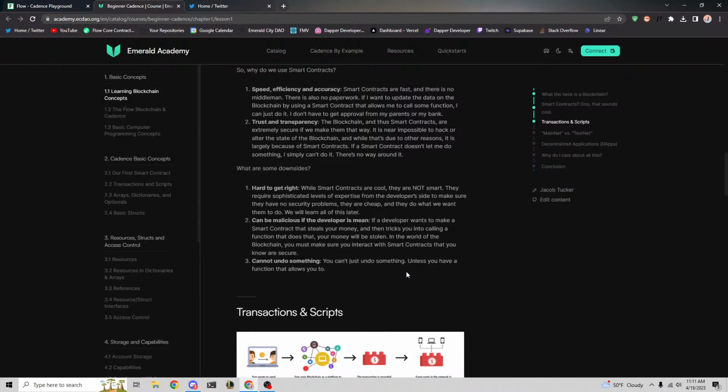One example of that was the Matrix Market bug that happened, I'd say probably 5 or 6 months ago, where the Matrix Market developer team accidentally started exposing users' Flow token vaults to the public. And I think upwards of $500,000 were stolen, or maybe even closer to $1 million in total across user accounts, right? And that was literally because they messed up one line of code.